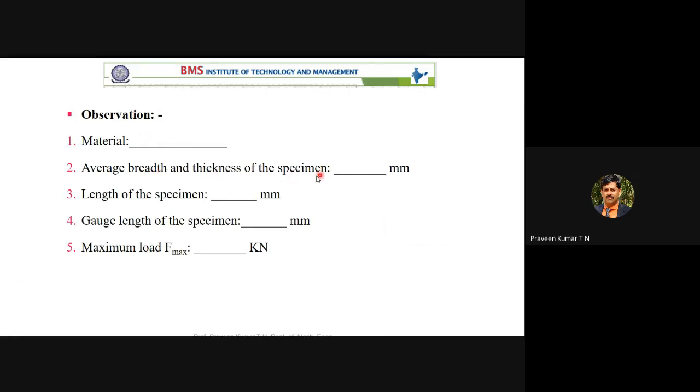Average breadth and thickness of the specimen. Physically, you have to measure. I have already given it. Breadth is 50 mm and thickness is 50 mm. The length of the... Huh? We write this in the observation book, sir. Oh, yes, you have to write. You write down now only.